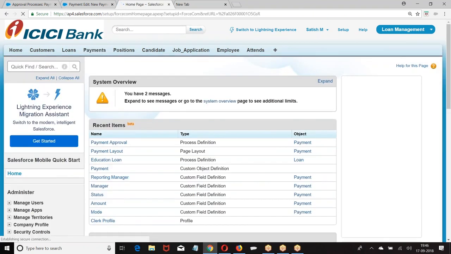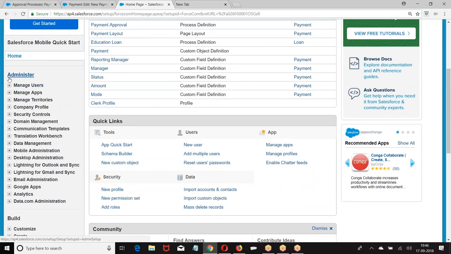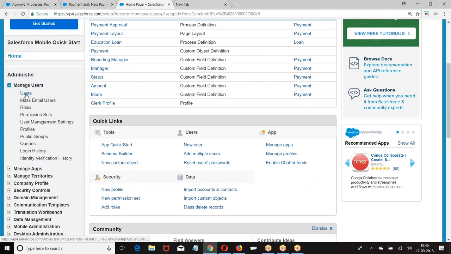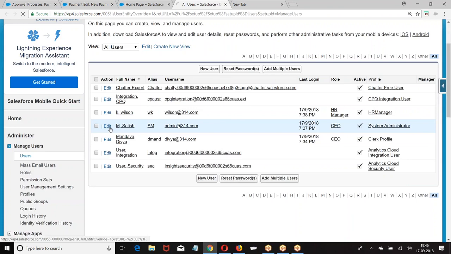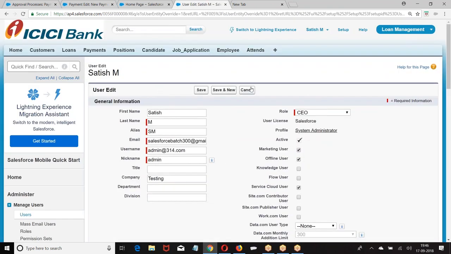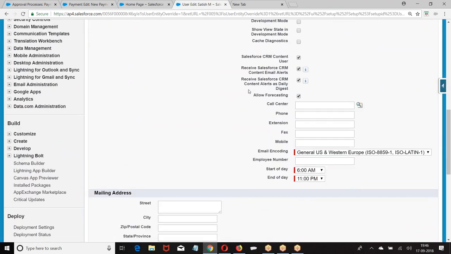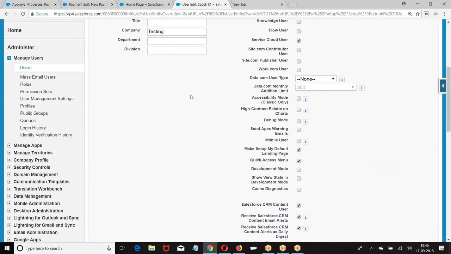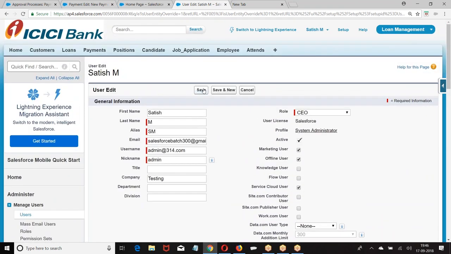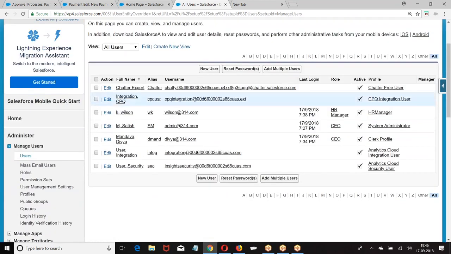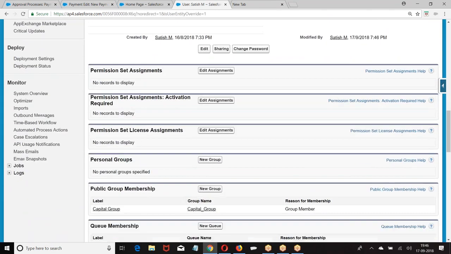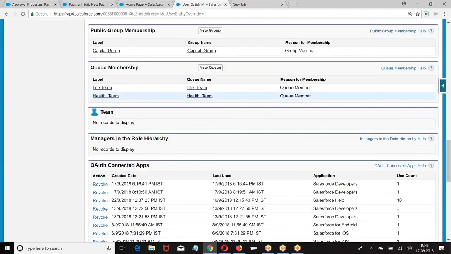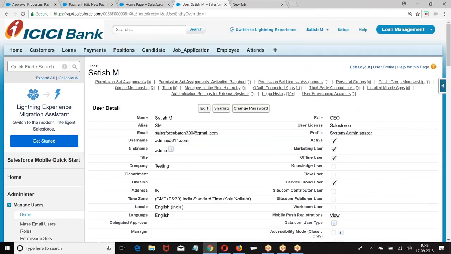Setup, administer, manage users, scroll down. Go to Satish. Who is this user? Satish.